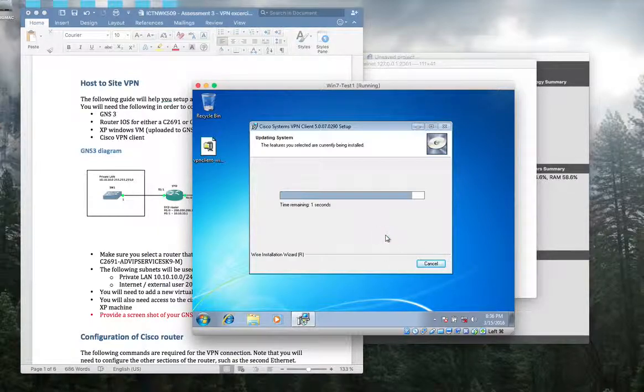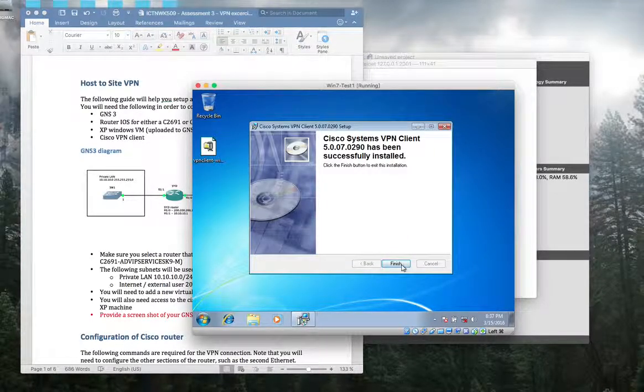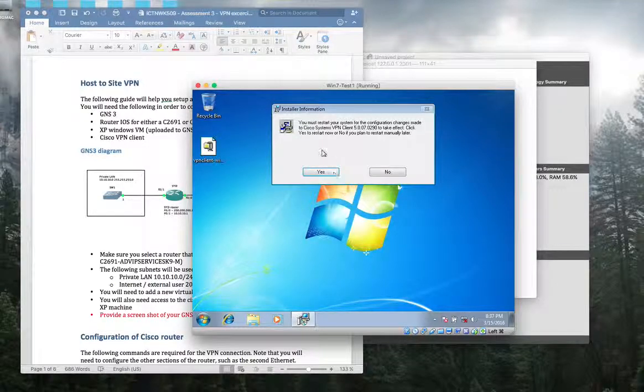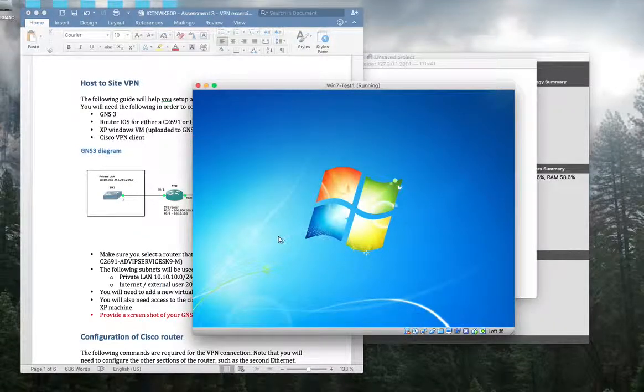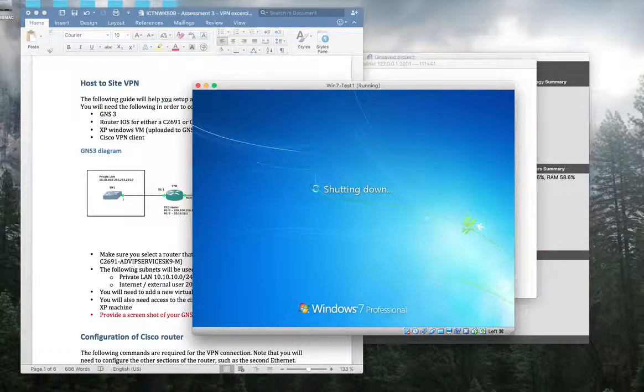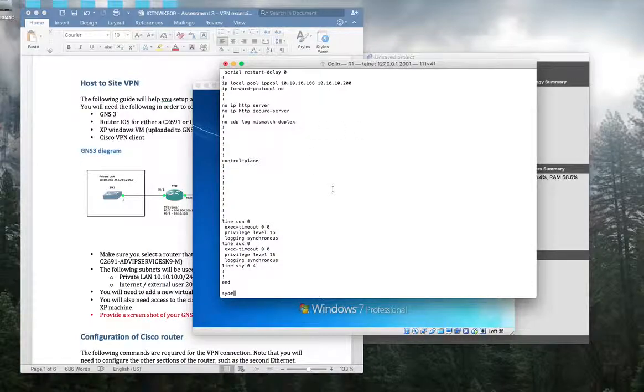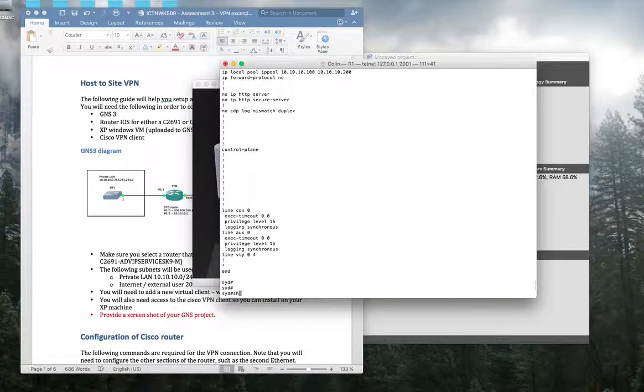All right. Almost done. All right, finished. You must restart your system for the configuration change mode. Okay, then I think we need to restart this computer. Yes, restart. In the meantime,